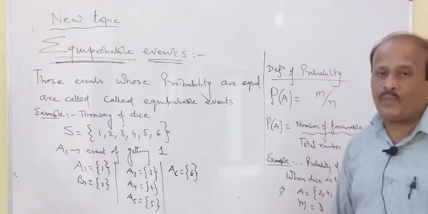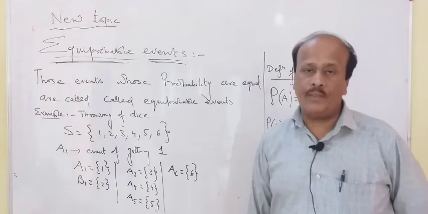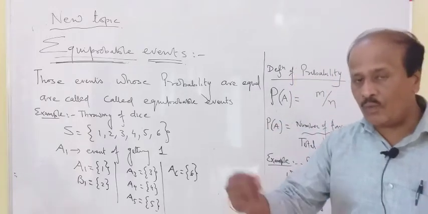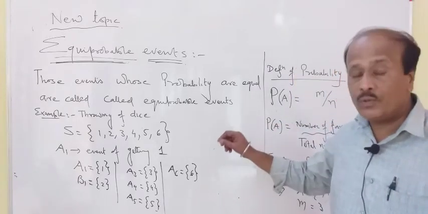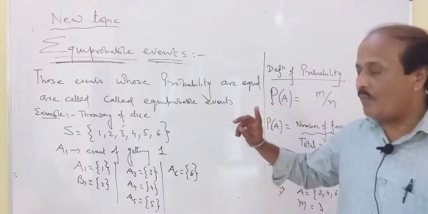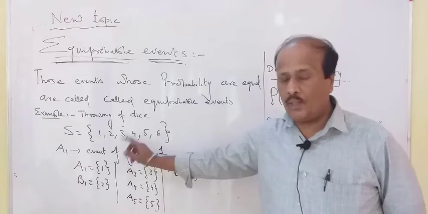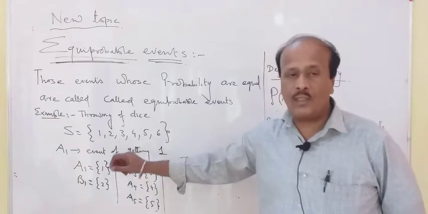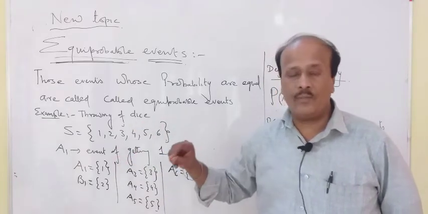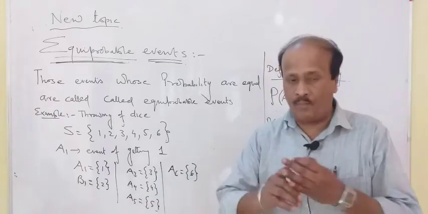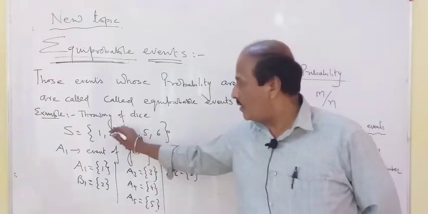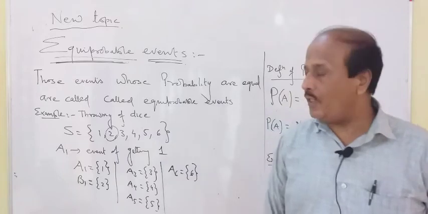Now, what do you mean by favorable event? Favorable events means those events which you want to deal with, whose probability you want to find. For example, if I throw the dice once, and I want to get an even prime number, my favorable event is even prime number. There is only one number which is even as well as prime.